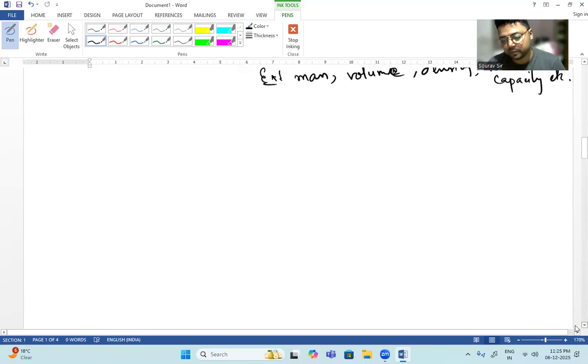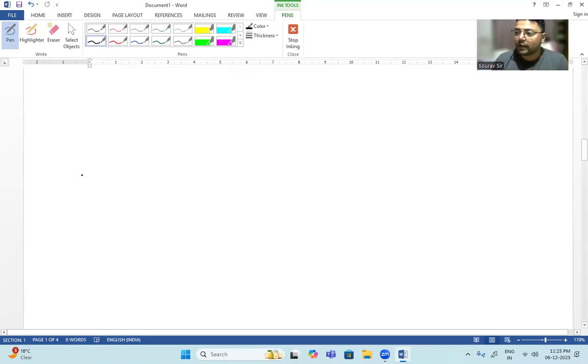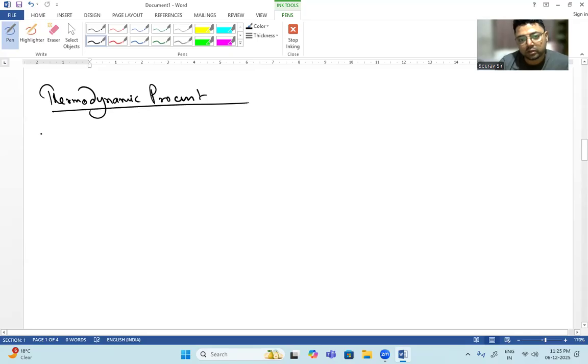Okay, now we will talk about some of the thermodynamic processes, some of the processes involved in thermodynamics. The first thermodynamic process is isothermal process.